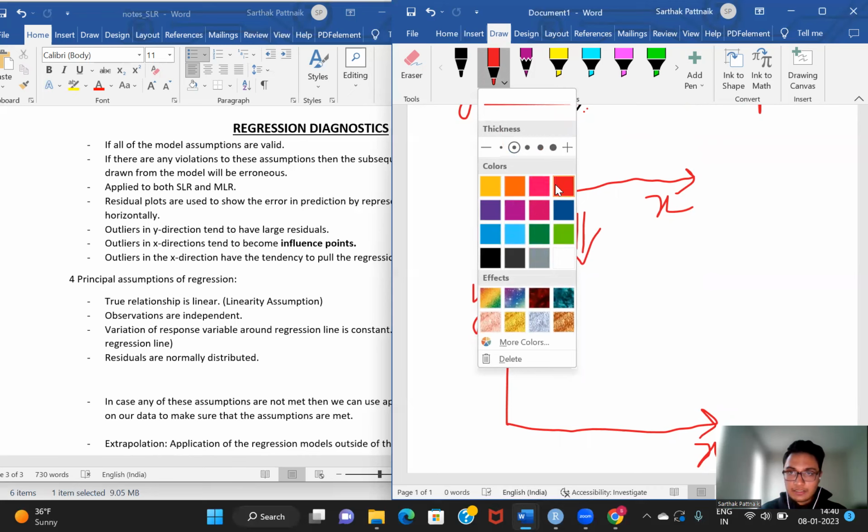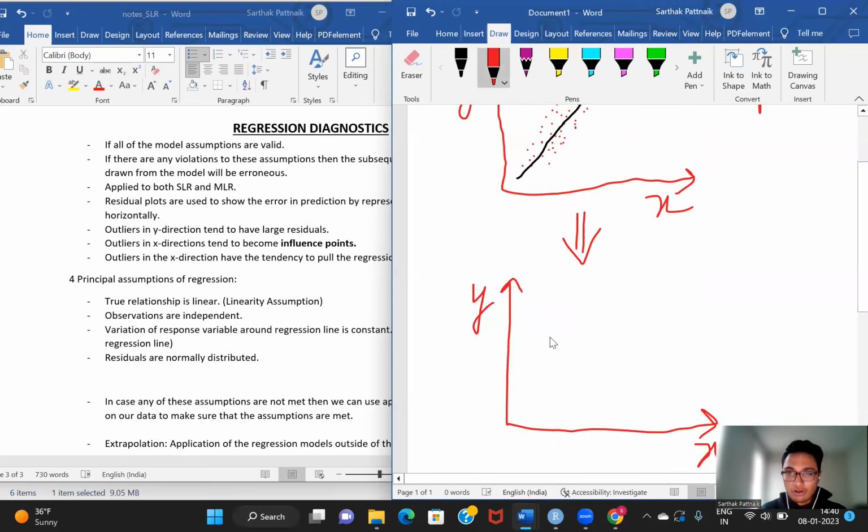Again, let me tell you a caveat: it will not look accurate, but we got to do what we got to do. Let me quickly go ahead and draw the residual plot. It will be something like this.